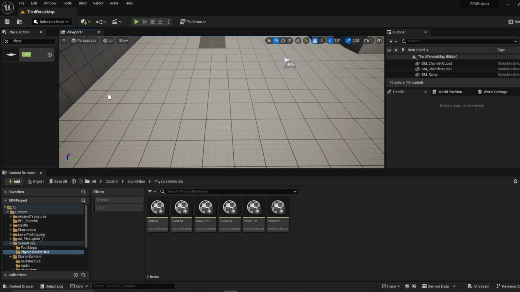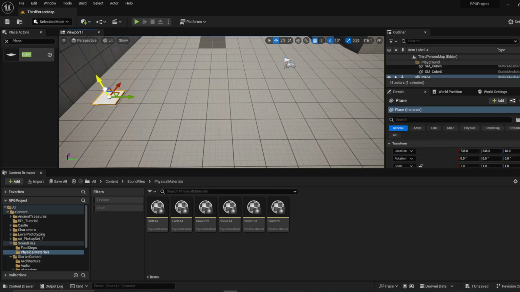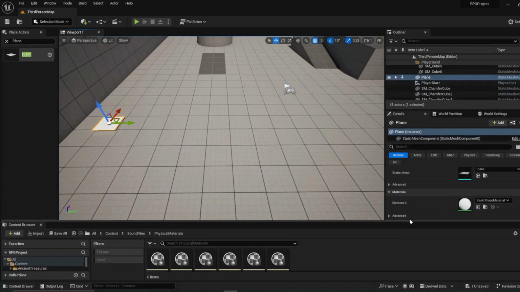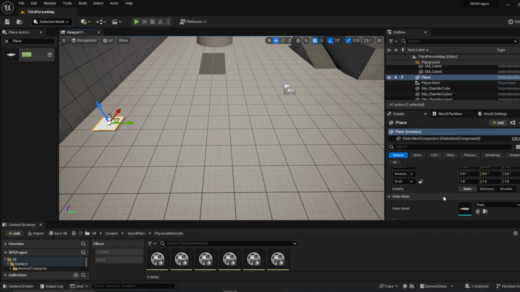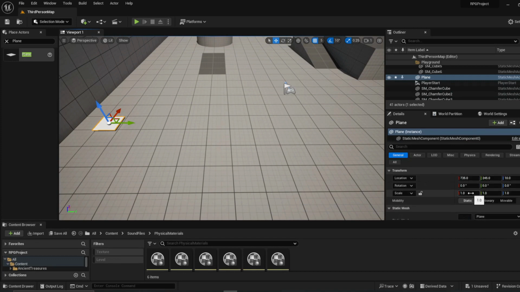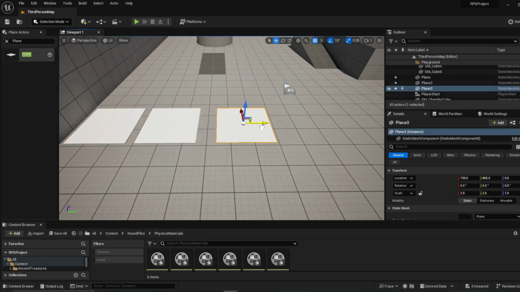Actually, for this, I'll just use a couple of planes. Let's lift them up. I will pull this down. And let's make this a little bit bigger, like 2.5 by 2.5. I want to put it as close to the ground as I can.